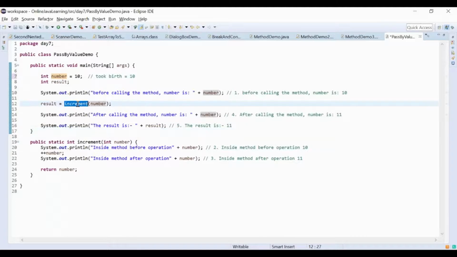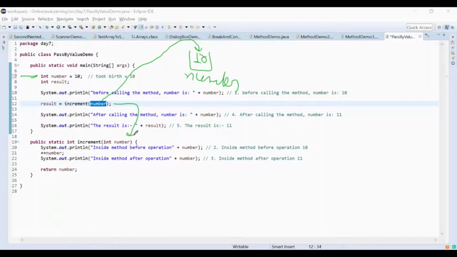Now this increment method is using my name, my value 10. I'm passing it here, so it is not copied. There are no two separate variables in memory in the main method. The variable is the same. The one who took birth at line number 10 is this number. It will not take rebirth here, and it has the value 10. We did not copy anything, we just passed it over here. But we actually copy from here to here, because this is a different guy who took birth here, and we copied this value from here to here.